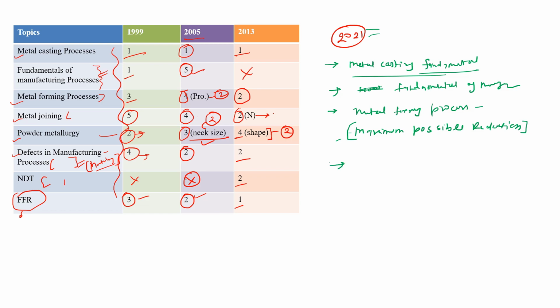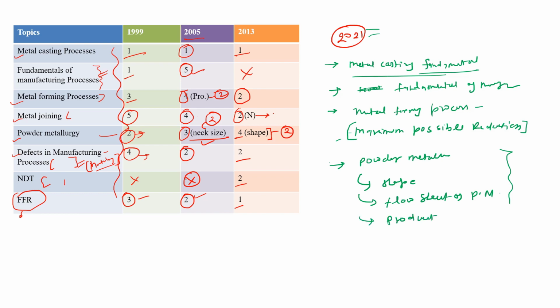Okay, the next thing is the powder metallurgy. In powder metallurgy, what we need to do, we need to do only the shape of powder. The classification of this powder metallurgy, and you may understand the flow sheet of powder metallurgy, how we produce the product by the powder metallurgy route. Okay, and also what are the products we produce by this powder metallurgy route. Okay, so this is also very important.